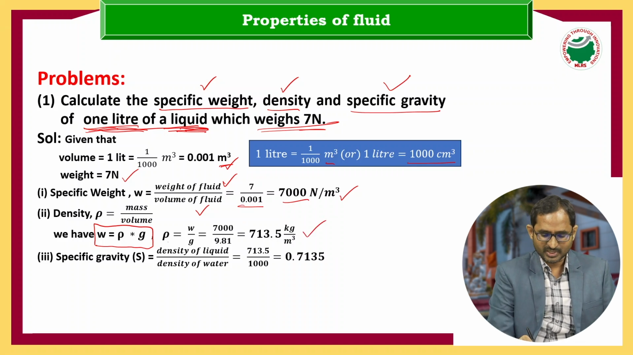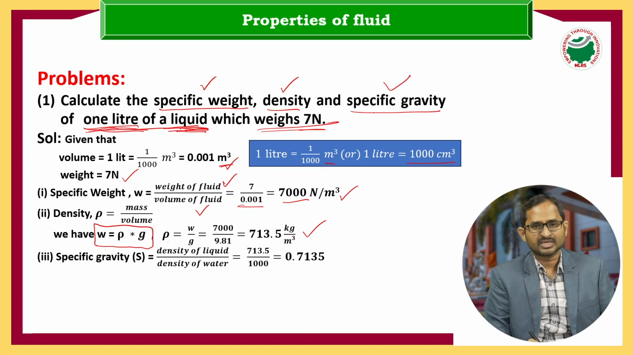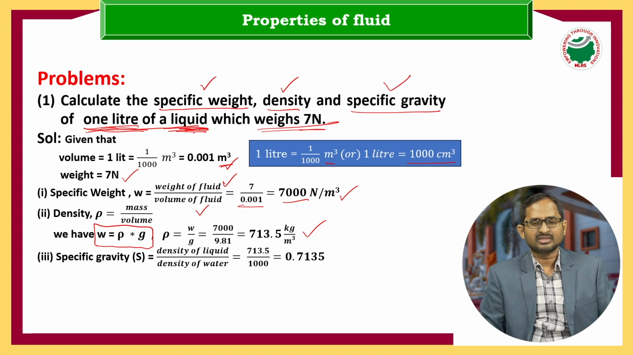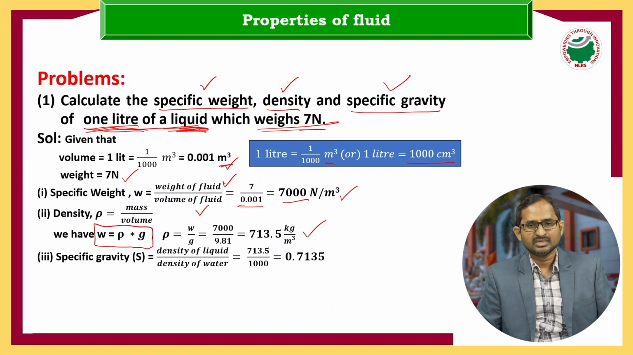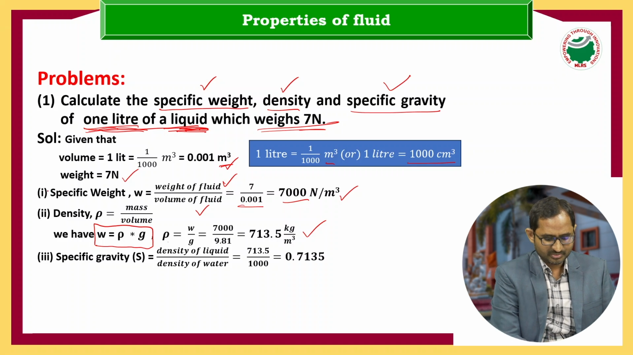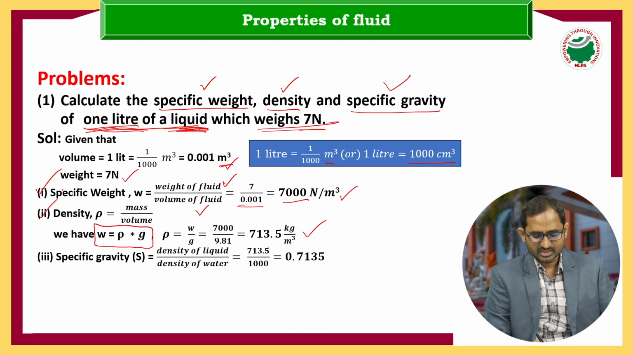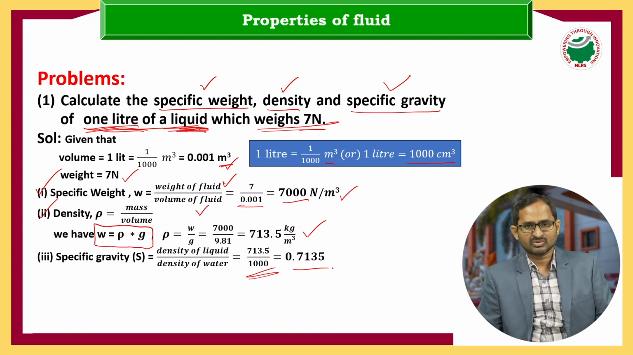The next parameter is asking specific gravity. It is a liquid, so what is the specific gravity formula for liquid? Either you may consider the specific weight value, or you may consider density, that is density of liquid by density of water. What is the density of liquid? Just now we found it, 713.5. Density of water is the fixed value 1000. So finally we got 0.7135.